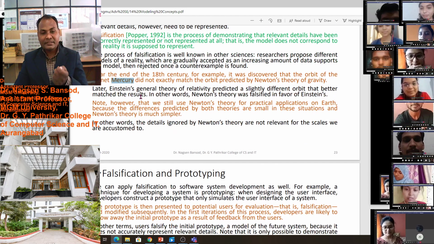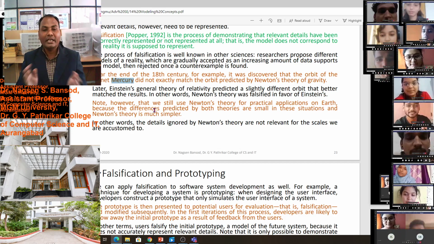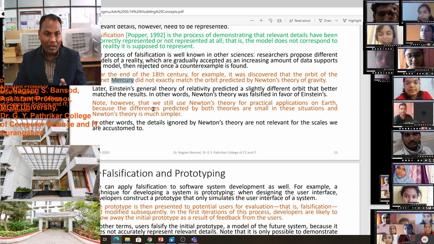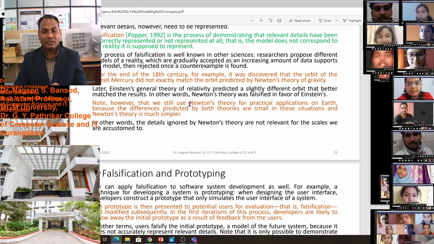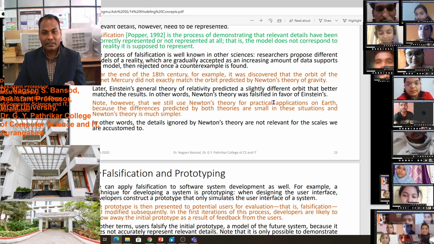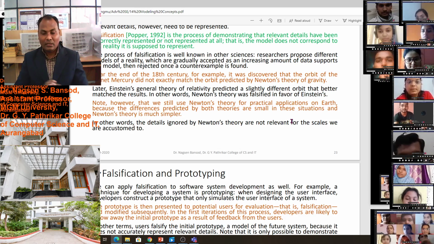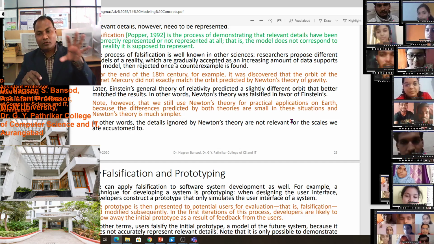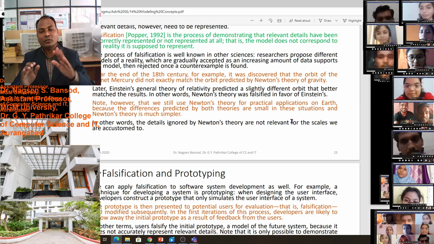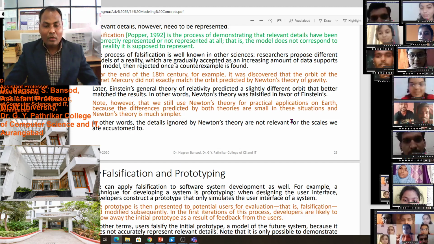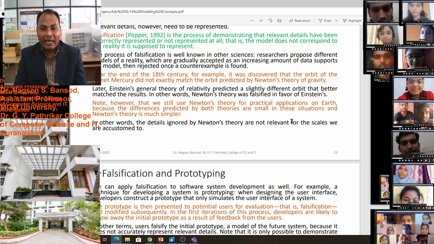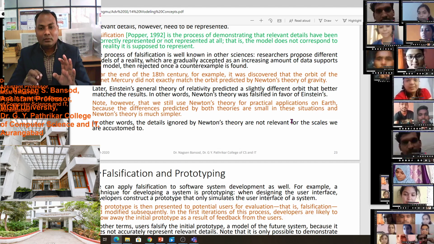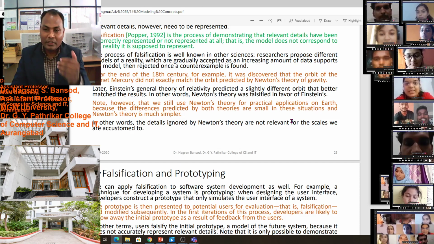But later, Einstein's general theory of relativity predicted a slightly different orbit that better matched the result. In other words, Newton's theory was falsified in favor of Einstein. Mercury was revolving in the orbit that was predicted by Einstein, which was more accurate than Newton's theory.